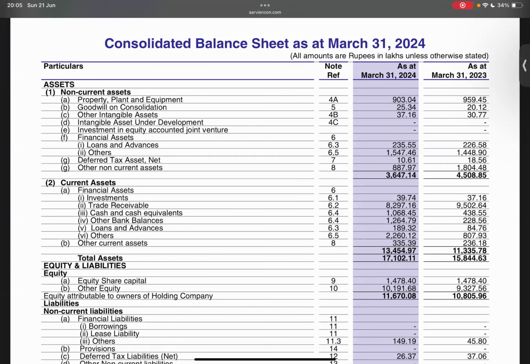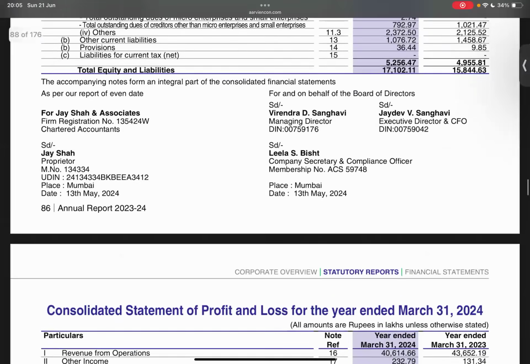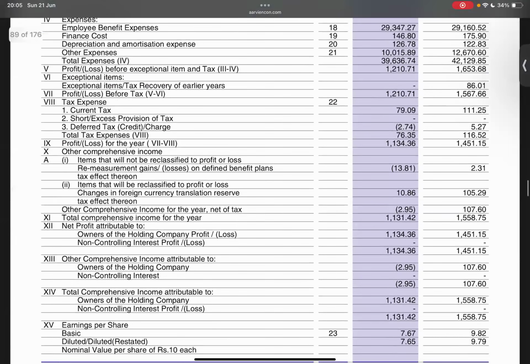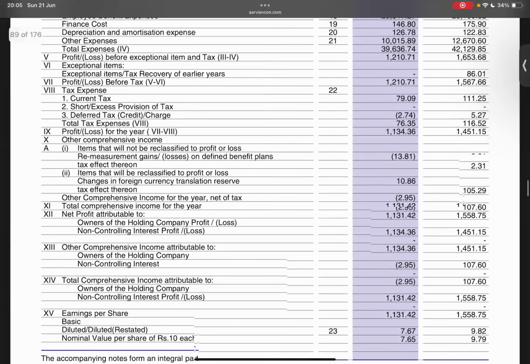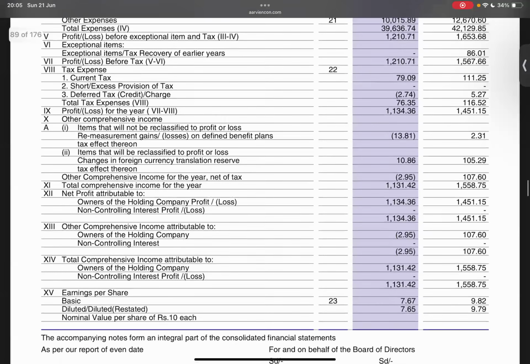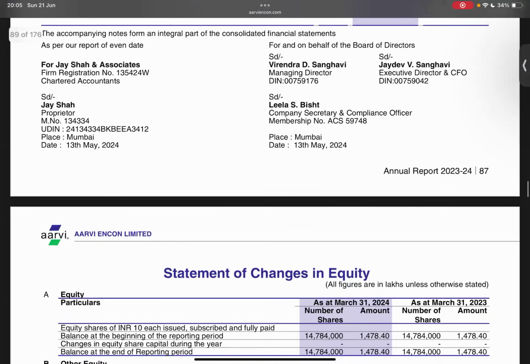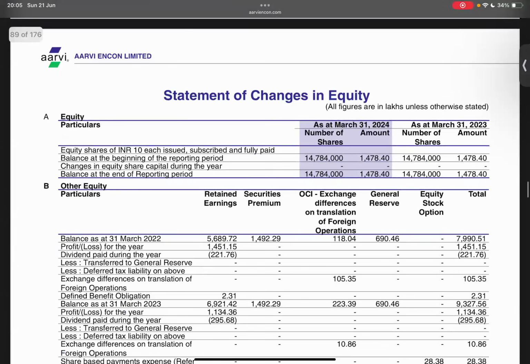Aren't they representing that property, plant, and equipment is 903.04 lakhs? Aren't they representing other intangible asset is 37.16 lakh? Aren't they representing that the total comprehensive income attributable to the owners of the holding company is 1,131.42 lakhs? And similarly for each and every financial line item, aren't they representing?